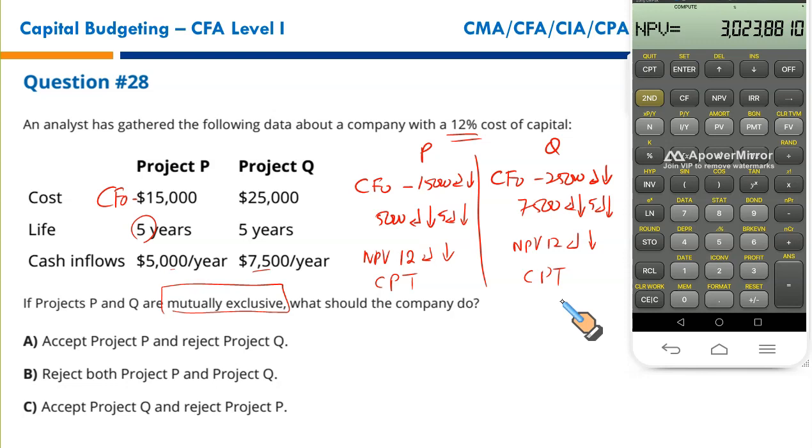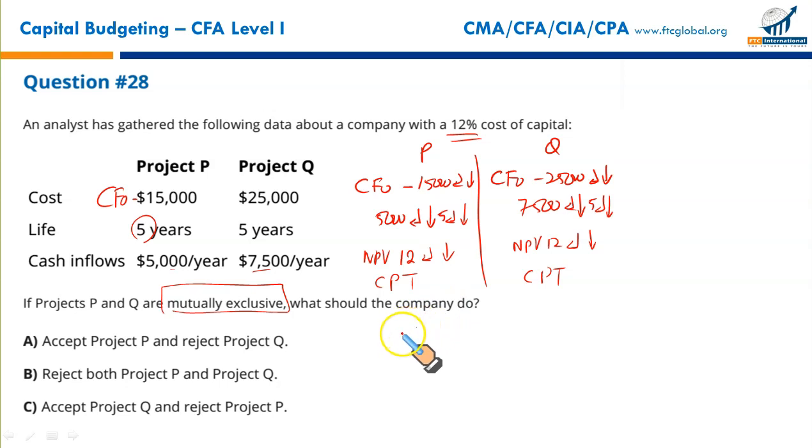Here we go. 3023.88 is positive NPV. The system will tell you if it's positive. If it's negative, the sign would come with the number. Next part.